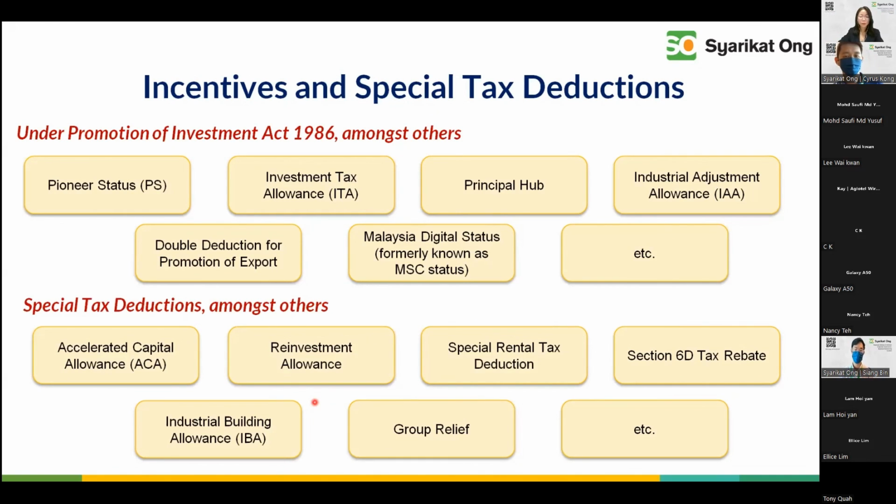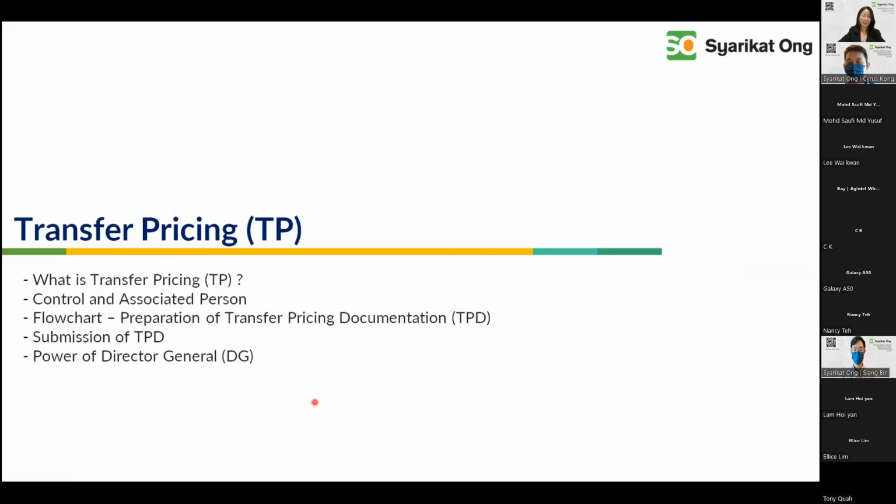Yeah, ladies and gentlemen. So we will not go down to the core of it. Like I said, if you have any questions, please send them on to us. Yeah, okay. So incentives and special tax treatment, we will talk about under another venue.